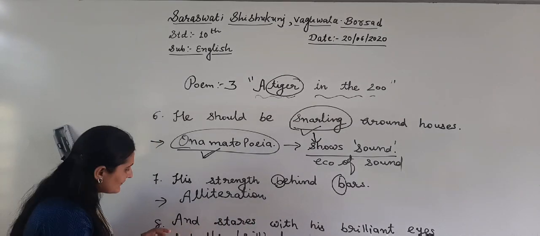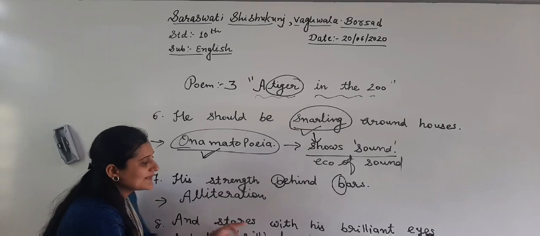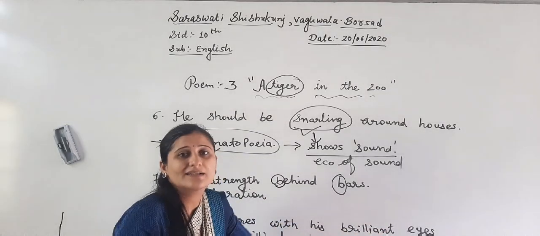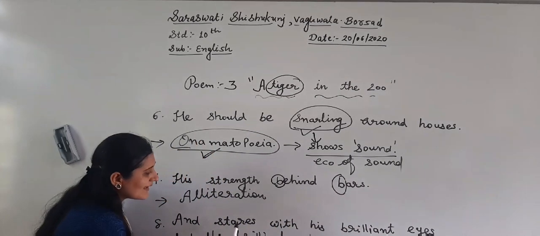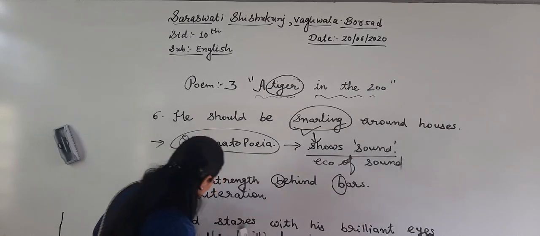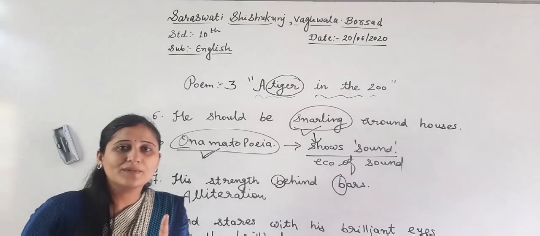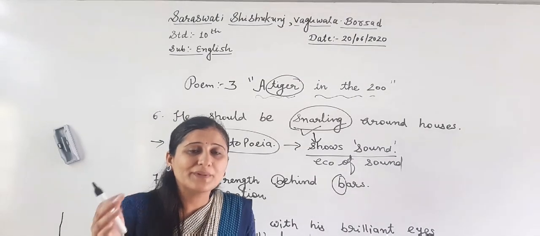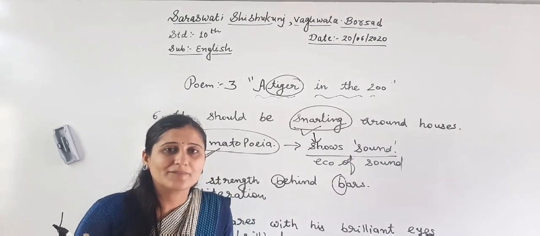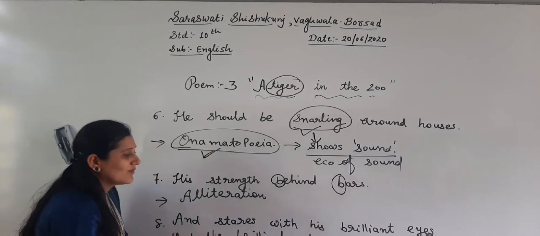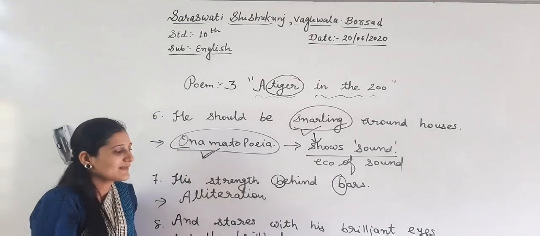Next, focus: and stares with his brilliant eyes and the brilliant stars. In the first poem, do you remember I talked about repetition? What is the meaning of repetition?